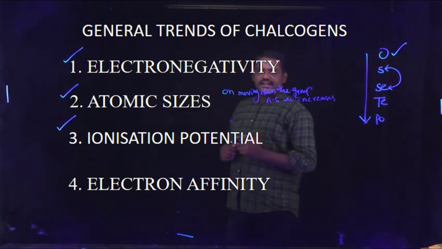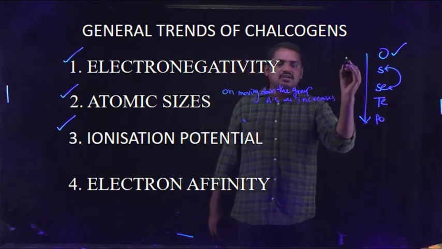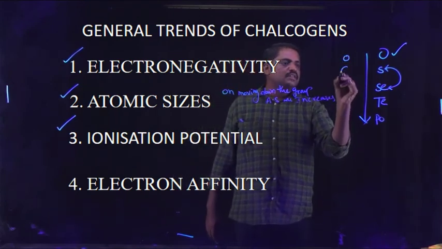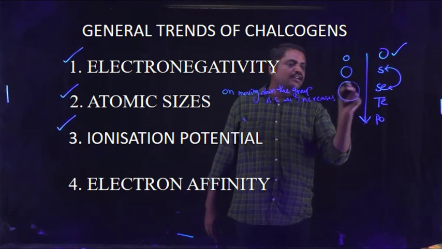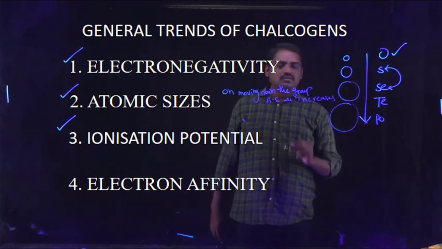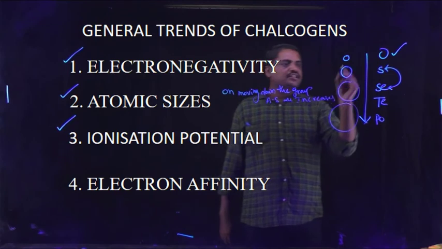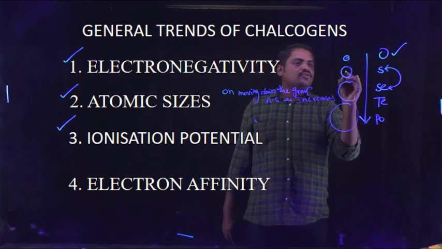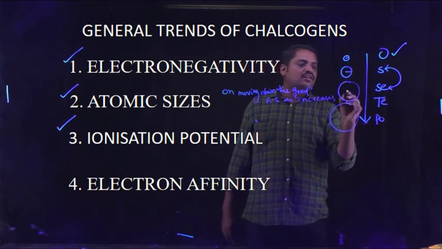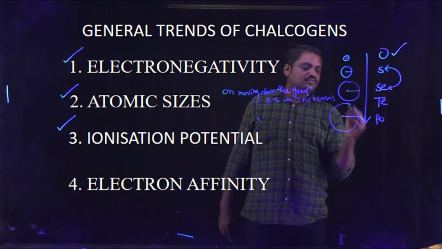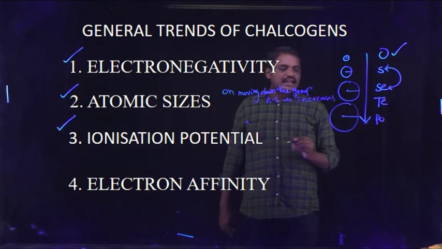Generally, on moving down the group, the size of the atoms increases and the nuclear force of attraction decreases.